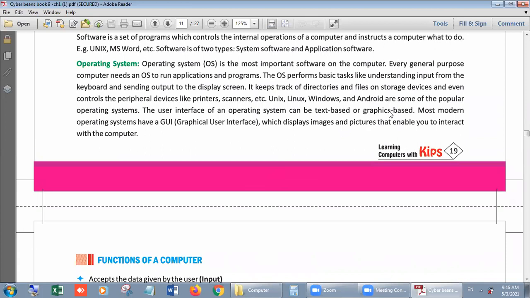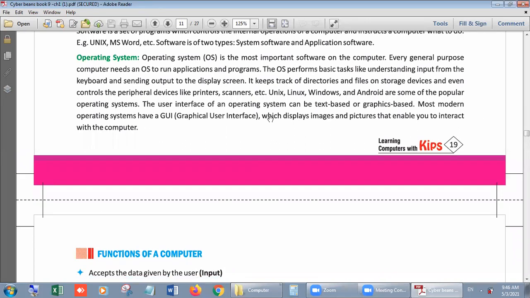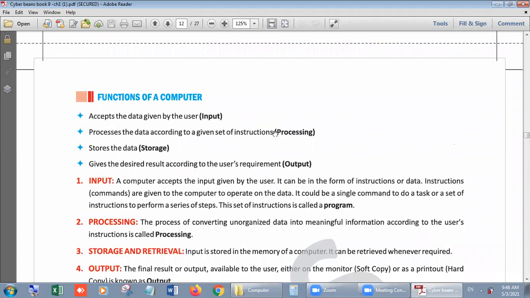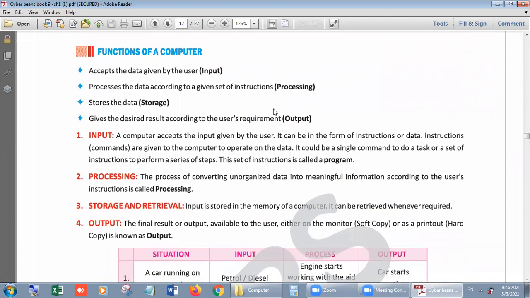Then we have two types of operating systems. Very quick review I'm giving to you. First was CUI, character user interface, in which we can only use commands by writing with the help of the keyboard, right? There was no use of the mouse. But nowadays we are using GUI, meaning graphical user interface. It makes perfect use of the computer, and all the commands can be controlled or functioned by the mouse and keyboard both.